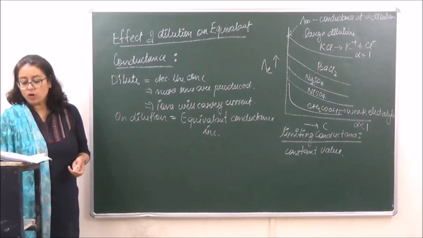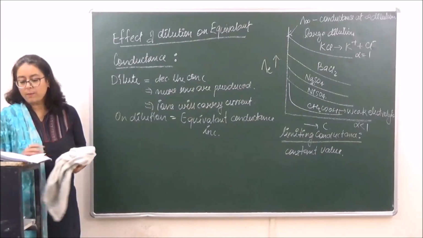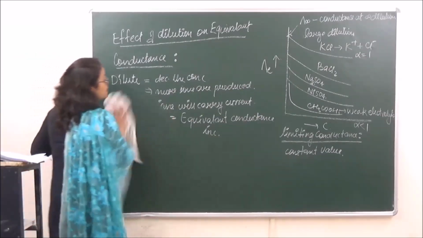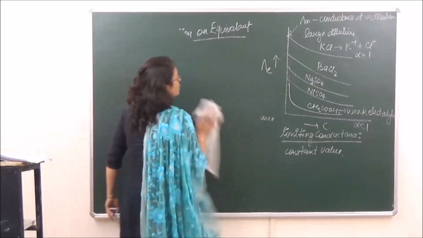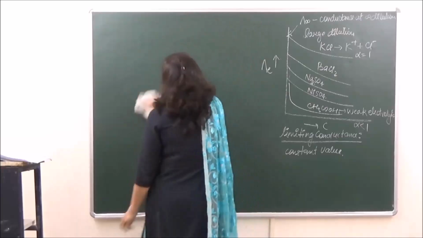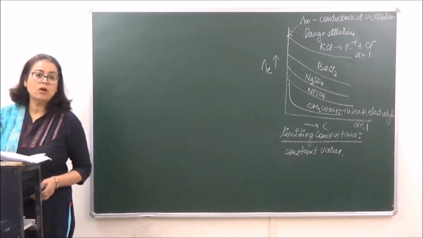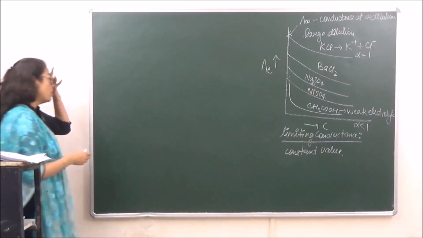Then let's go on to the next very important topic, the Debye-Huckel equation for strong electrolytes.